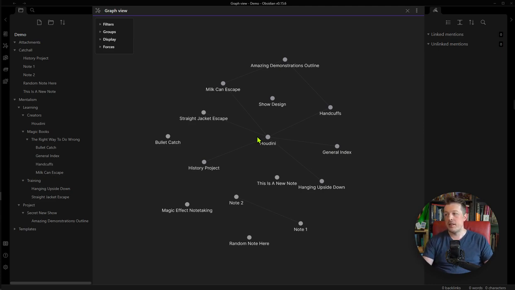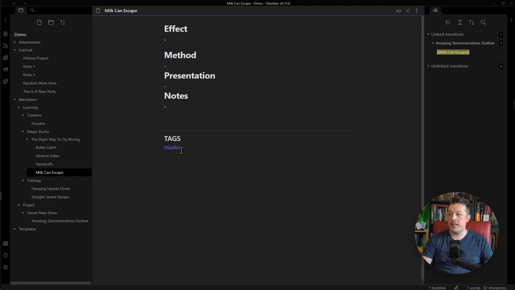So I will click away from this for a moment just to give you the context to appreciate what we're about to do in this graph view. Let's open up the milk can escape idea, and you can see down here at the bottom, one of my templates is, I always like to add tags at the bottom, and this is where those hyperlinks go. Then I could say it's a stage effect. It is one of my favorites, and let's see, it's escapology, it's not dangerous. So these 3 tags are pretty good for this.